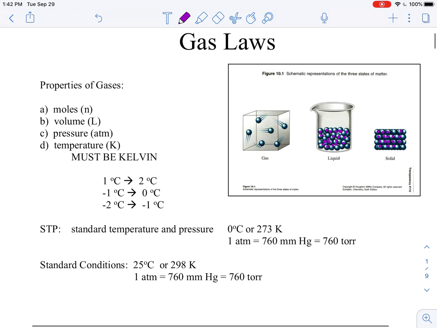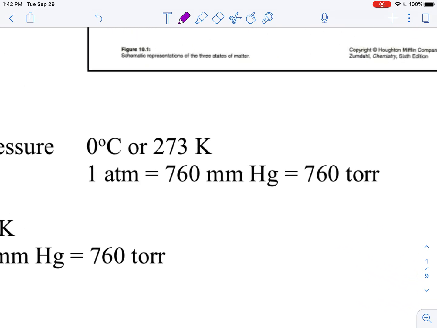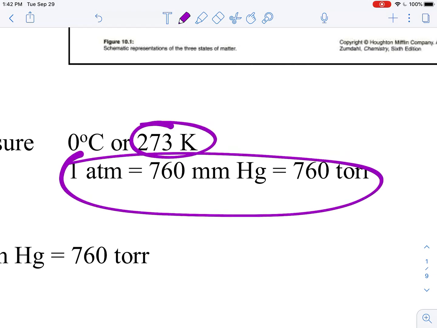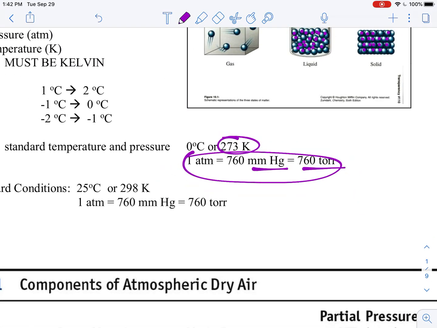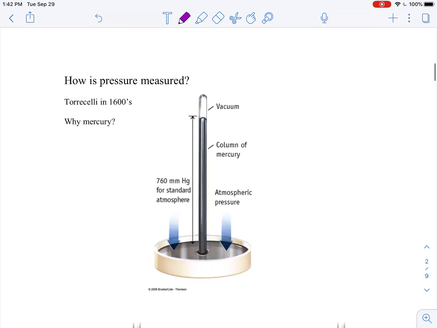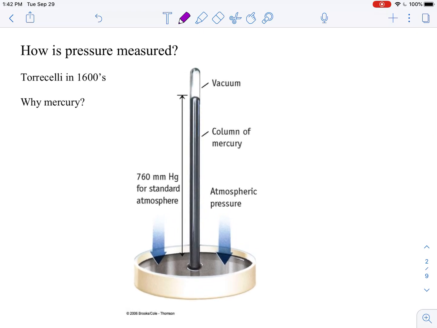So as we have learned before, we have standard temperature and pressure, or STP, which is 273 Kelvin, or one of these guys here. Remember, a millimeter of mercury is a torr. It is the same thing there. Why is a millimeter of mercury a torr? It's because of this guy. His name was Torricelli. And in the 1600s, he created the first barometer. So this guy here is called a barometer.